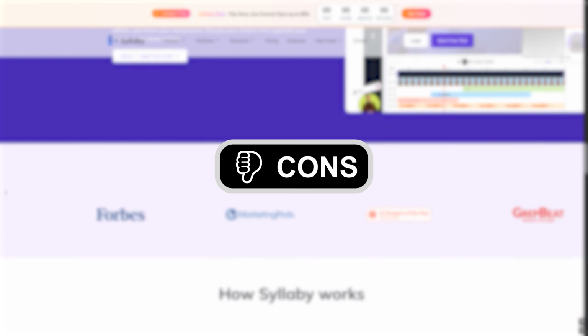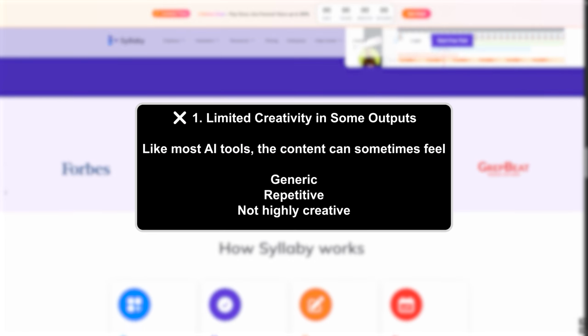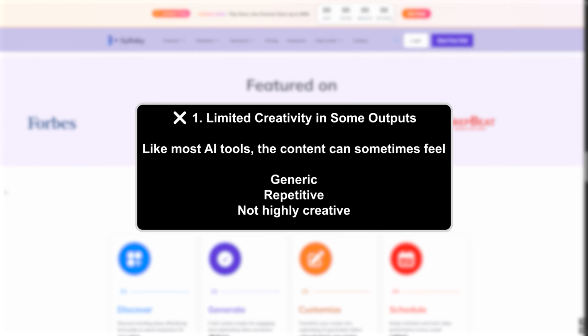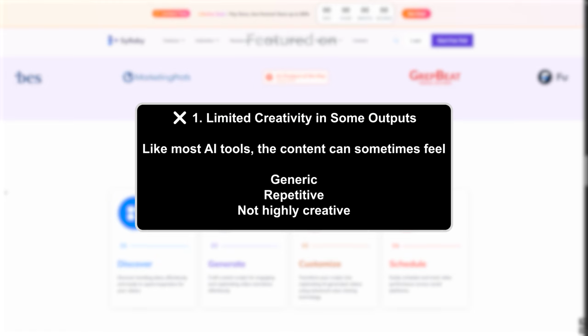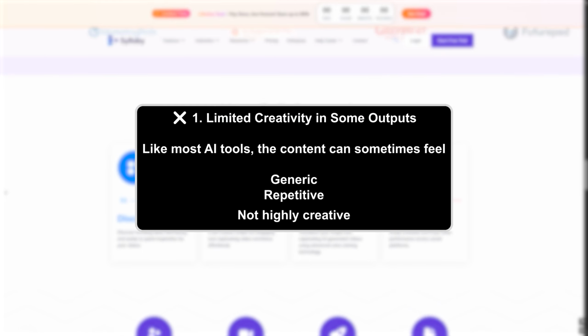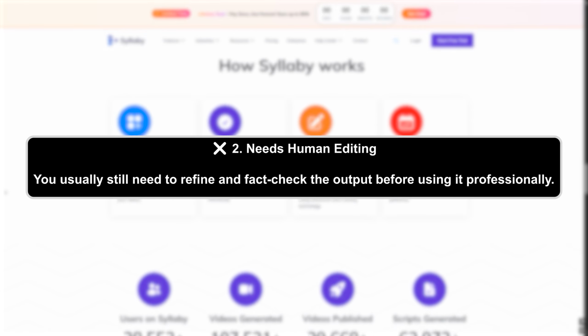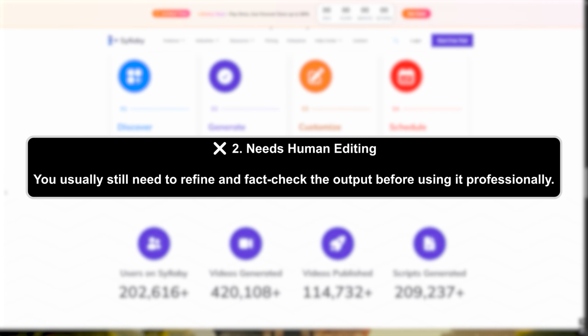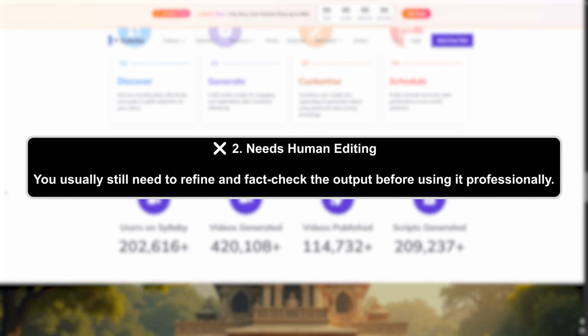Cons. Now let's talk about the downsides. Number one, we have limited creativity in some outputs. Like most AI tools, the content can sometimes feel generic, repetitive, not highly creative. Number two, needs human editing. You usually still need to refine and fact check the output before using it professionally.